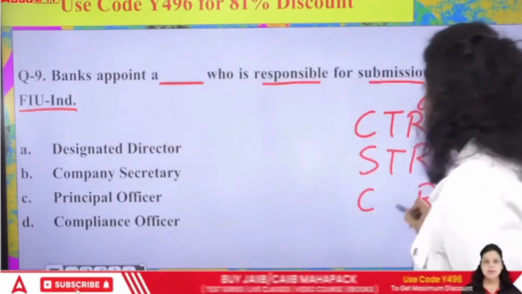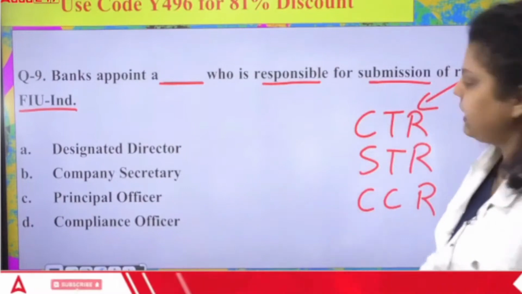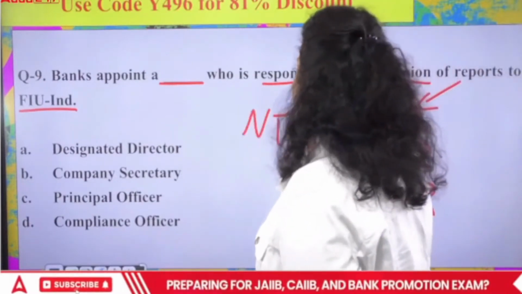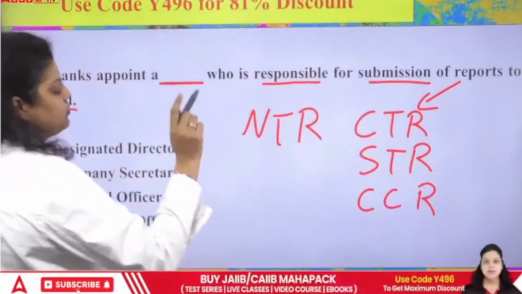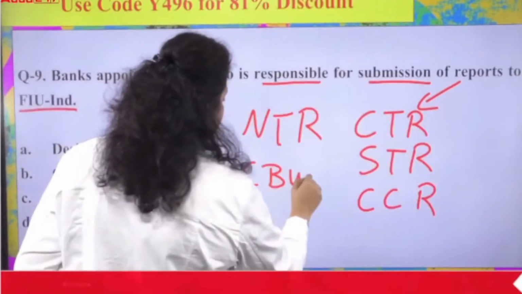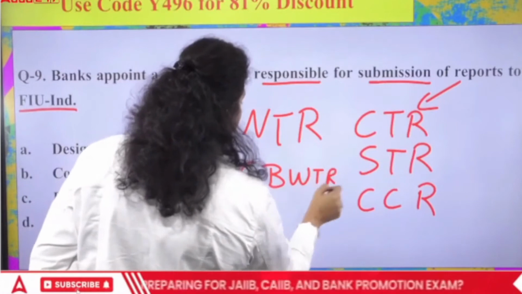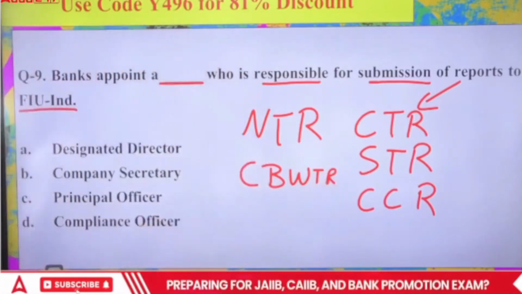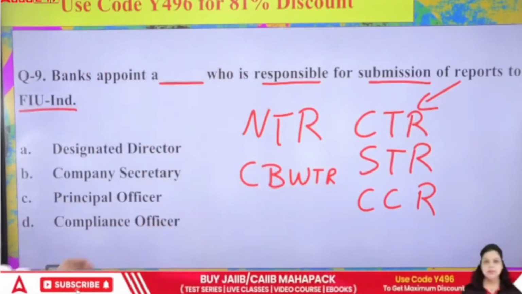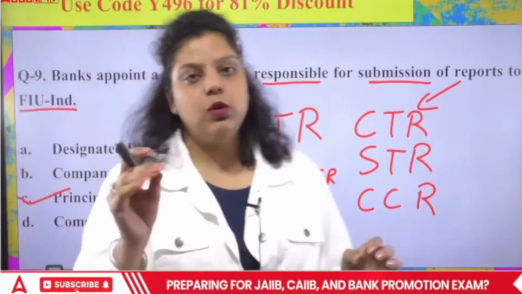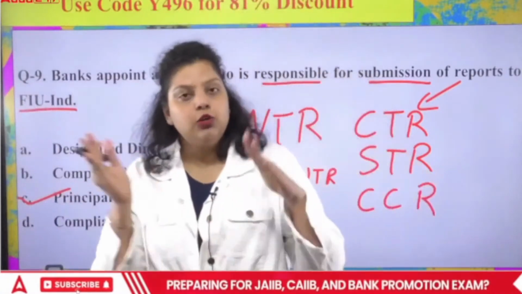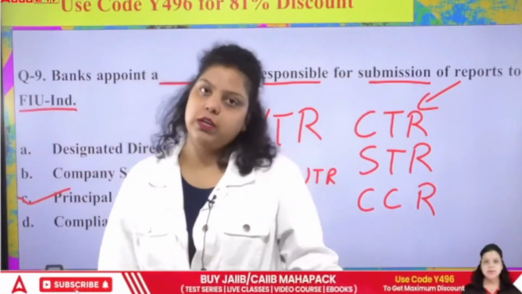Then we have the non-profit organization transaction report, and the cross-border wire transfer report. These are the reports that will be submitted to the FIU-IND by the principal officer. So banks appoint a principal officer who has the responsibility to submit all these reports to the FIU-IND.